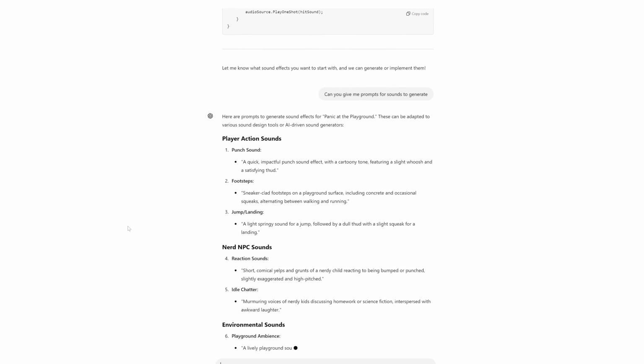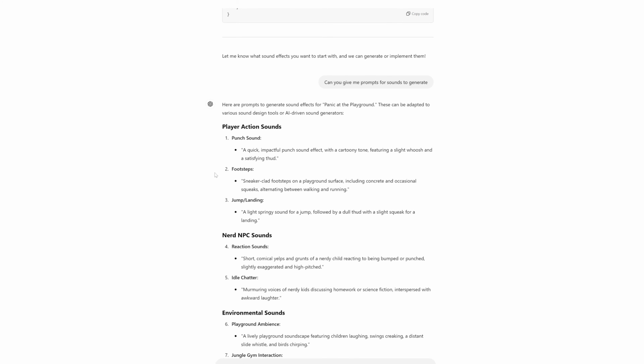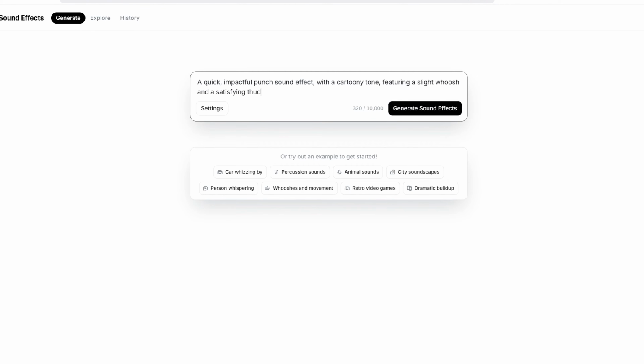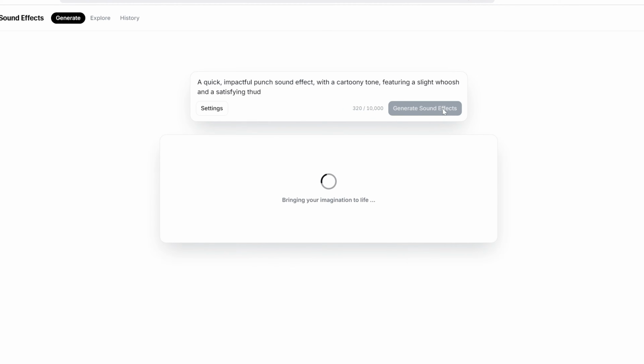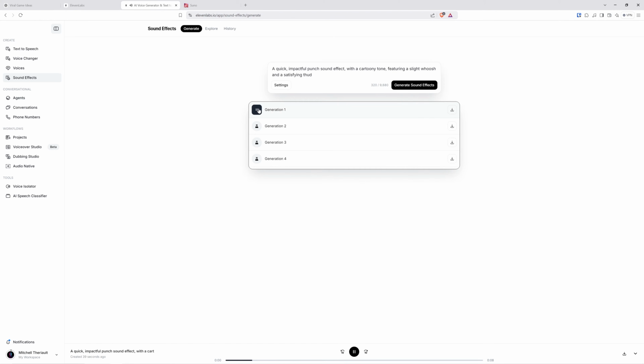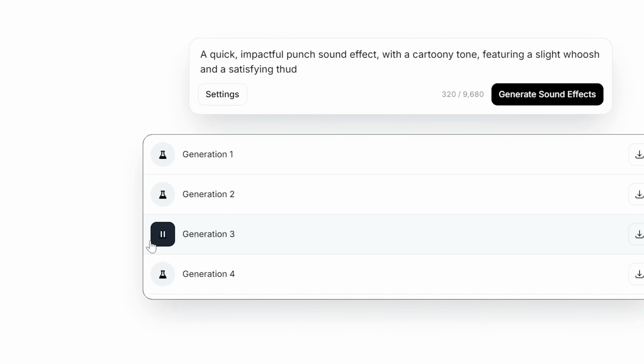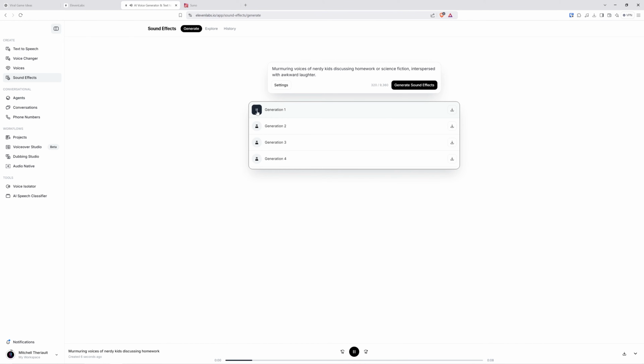adding sound effects. I asked it to make some prompts for sound effects and plug those into ElevenLabs' sound effect generating AI. A lot of what I got out of this tool was either disturbing or hilarious, or some combination of the two. For the punch prompt, I think it interpreted the slight whoosh as a fart. And any prompt that involved kids laughing or playing was just creepy. And when I asked it to do any kind of music, it was obvious that's not what this tool is for.